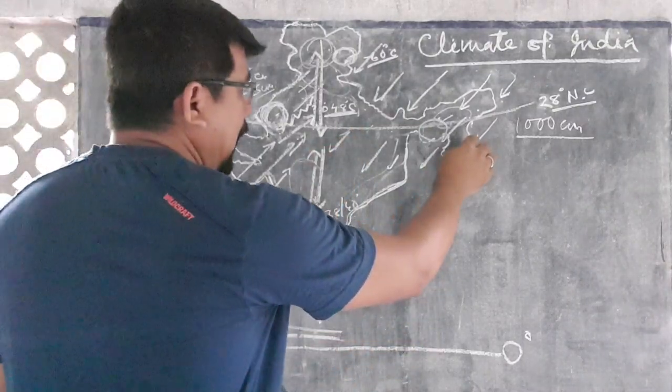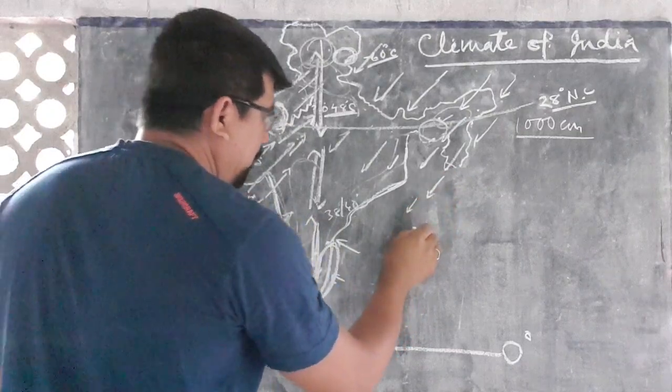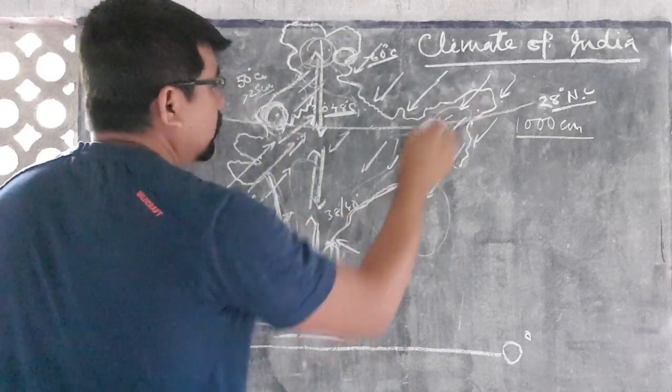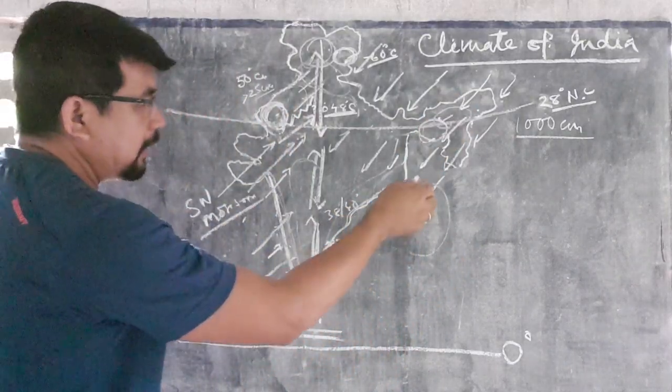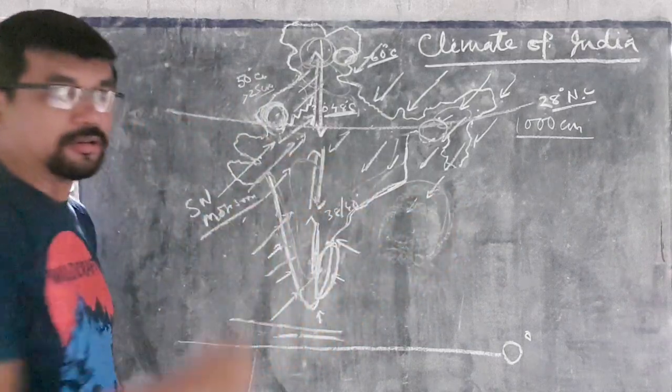After crossing Bangladesh, the wind enters the Bay of Bengal, then the air of the northeast monsoon captures lots of moisture from the Bay of Bengal.